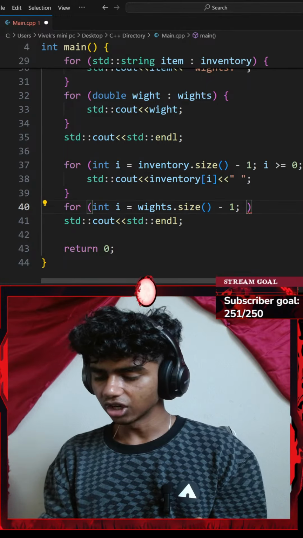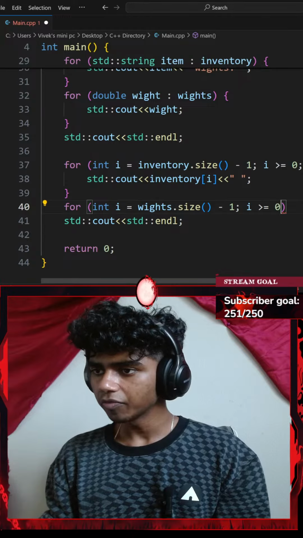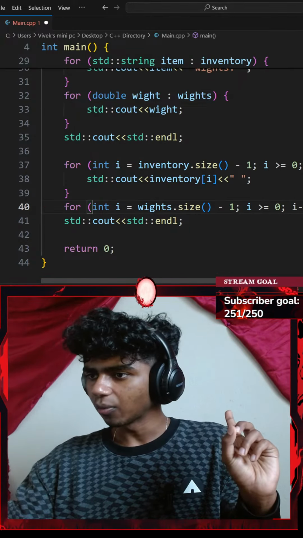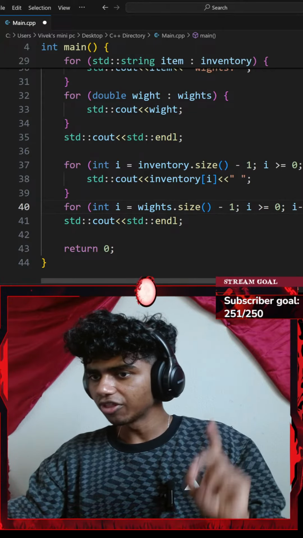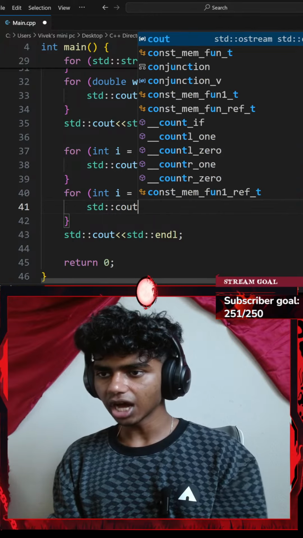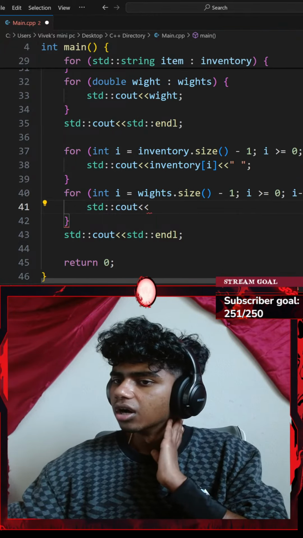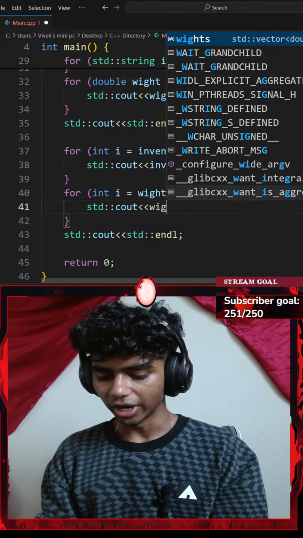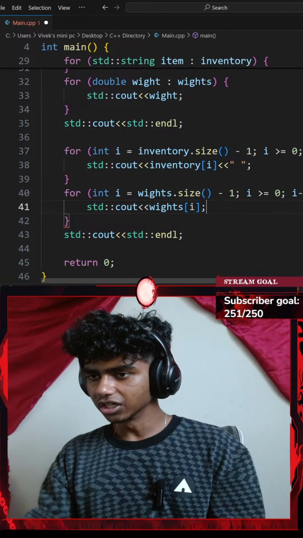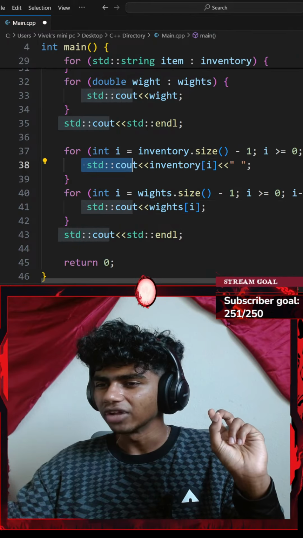I'll go with if my I is greater than or equal to 0, I'm going to do something. I'm going to be decreasing my I by 1 every single time, and then I'll go with a pair of curly braces and a standard console output with an insertion operator of my weights variable at index of I. Perfect. That actually looks pretty good, honestly. I will do a slight modification here.